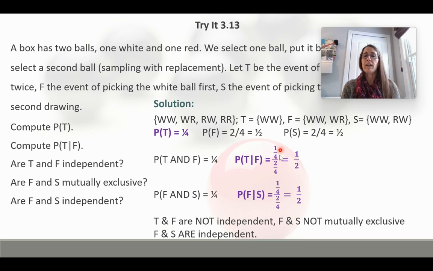So T and F are not independent. This one here does not equal T, which was 1/4. This one does equal F, so they are independent. And then the mutually exclusive, F and S are not mutually exclusive because the and is not 0. So hopefully that made sense.